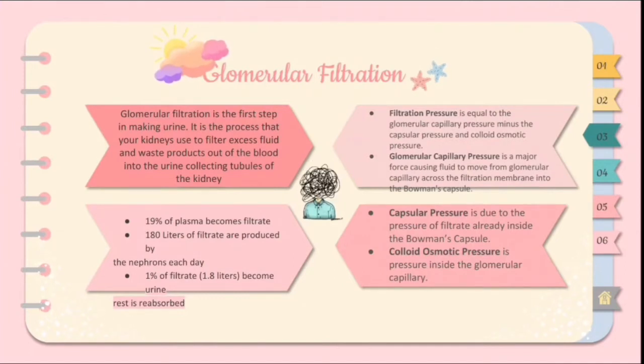Note that glomerular filtration depends on a balance between the forces that favor filtration and those that oppose it. These forces are glomerular capillary pressure, which moves fluid from the blood into the Bowman's capsule; capsular pressure, which moves fluid from the Bowman's capsule into the blood; colloid osmotic pressure, which moves fluid from the Bowman's capsule into the blood by osmosis; and lastly, the filtration pressure, which is equal to the glomerular capillary pressure minus the capsular and colloid osmotic pressure.